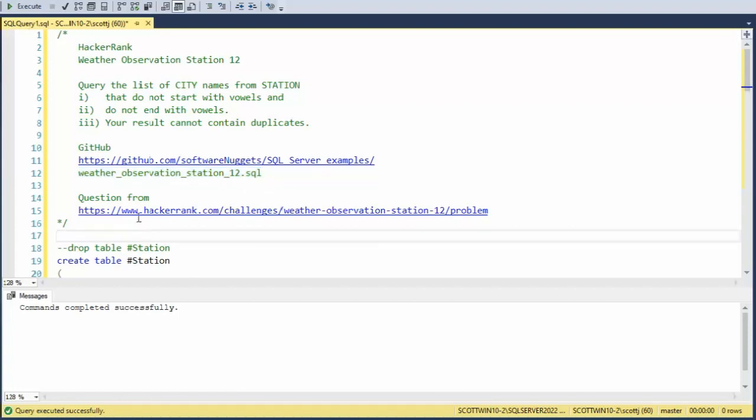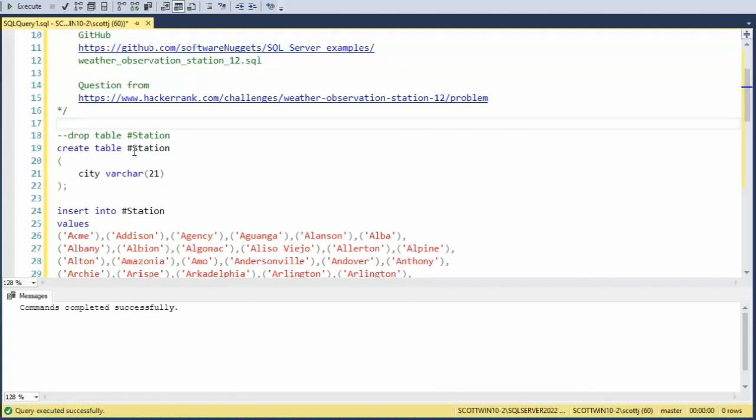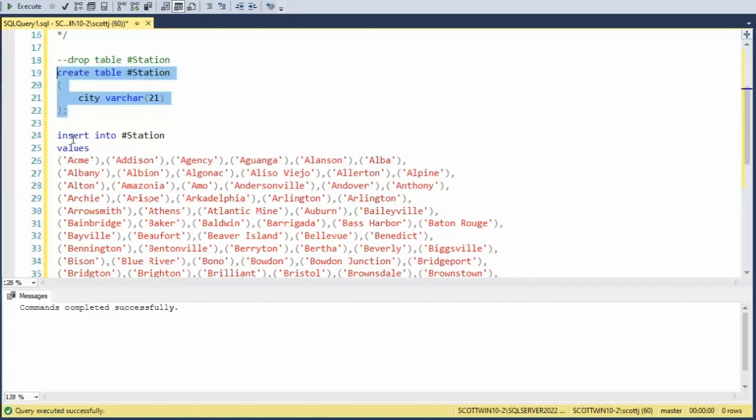Let's begin. Now the first thing we have is a table called station. They call theirs without this pound sign. This just means it's temporary. When I close this window, all this will go away. So let's go ahead and create this table, and then we are going to insert some data.